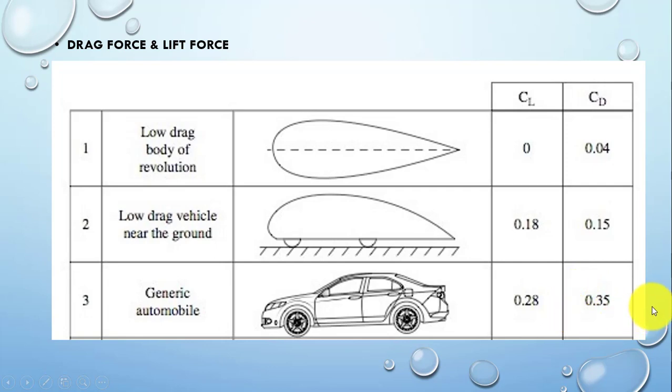If we keep the value of coefficient of drag higher than 0.5, then our vehicle will have very low fuel average and fuel consumption will be higher. Generally, the value of the coefficient of drag in our normal cars varies between 0.3 to 0.45. That is variable depending on the shape of the vehicle. Generally, for hatchback and sedan cars, the value of the drag coefficient varies between this value.